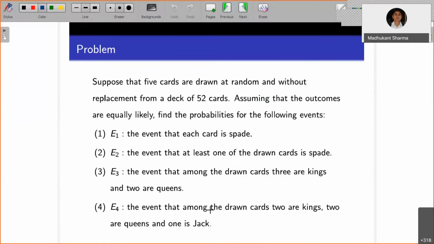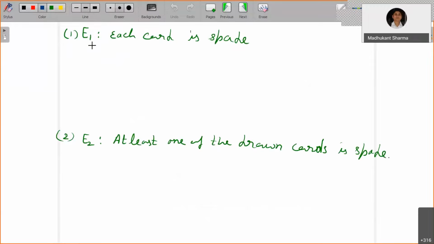So let's do one problem. Suppose that 5 cards are drawn at random without replacement from a deck of 52 cards. We assume that the outcomes are equally likely. Find the probabilities for the following events. E1 is the event that each card is a spade.